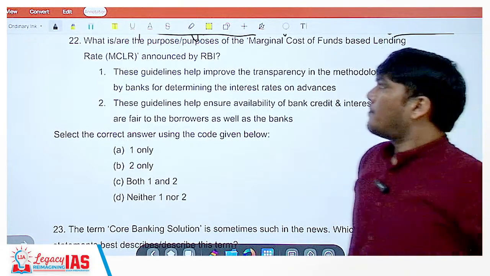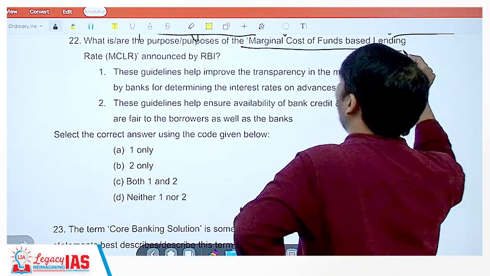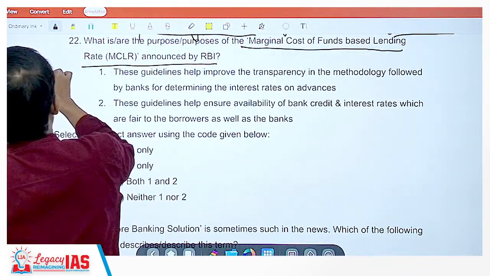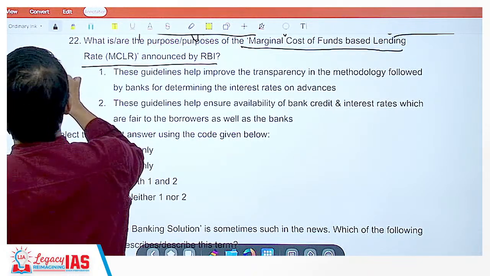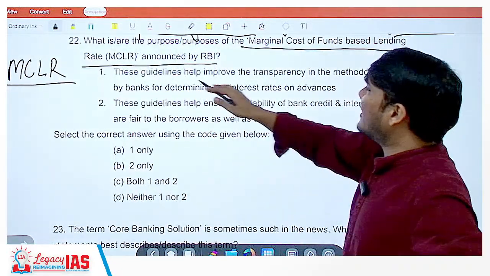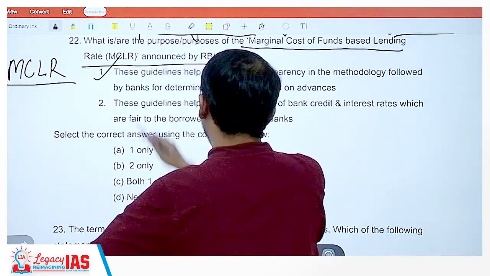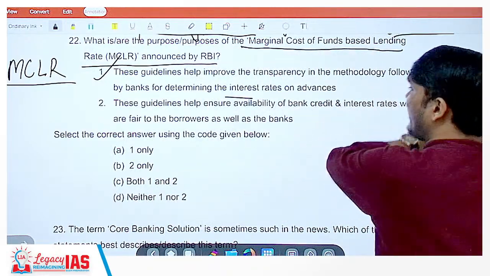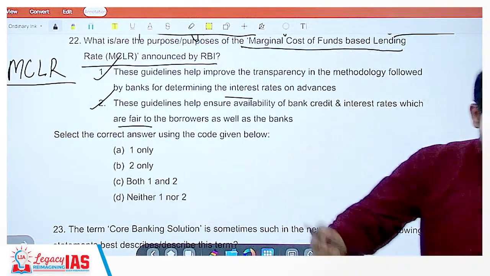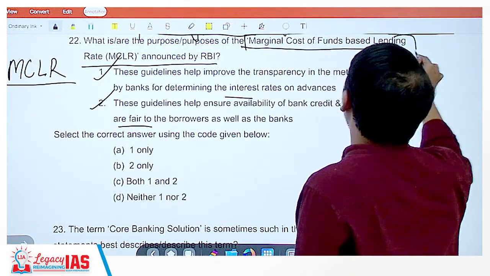Now, what is the purpose or purposes of marginal cost of funds based lending rate MCLR announced by RBI? Marginal cost of fund based lending rate, marginal cost lending rate, you can say MCLR. Okay. These guidelines help improve the transparency in the methodology followed by banks for determining the interest rates on advances. Yes. These guidelines help ensure availability of bank credit and interest rates which are fair to the borrowers. Yes, I'll explain what this is. Once you know what this is, it is easy to understand both the statements are right. So what is marginal cost of funds based lending rate?